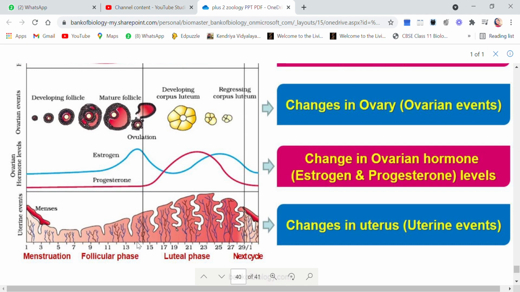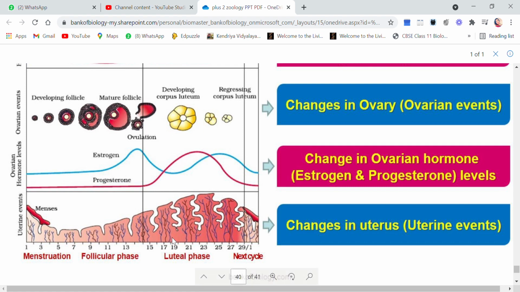Then after the follicular phase, when the ovum is released, what is left over is called the corpus luteum. So what will happen in the ovary? The corpus luteum is formed. Now as soon as the corpus luteum is formed, we know that it will start releasing progesterone. So you see the level of progesterone is highest here, and we have studied that progesterone will help in maintaining the endometrium lining.